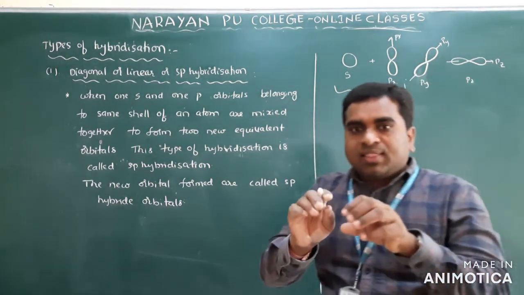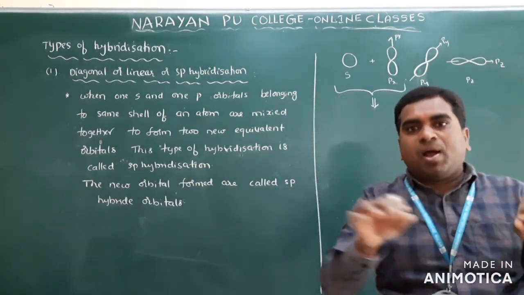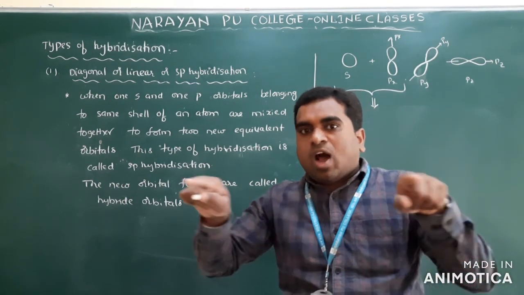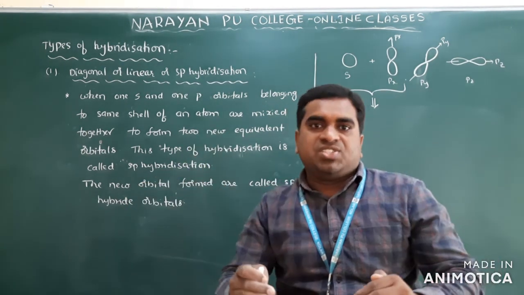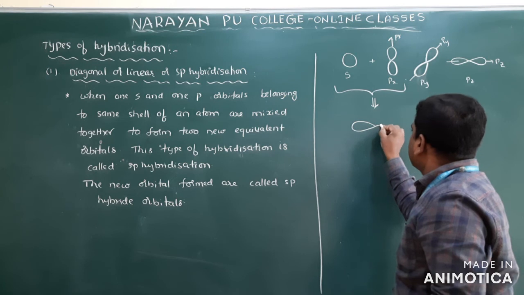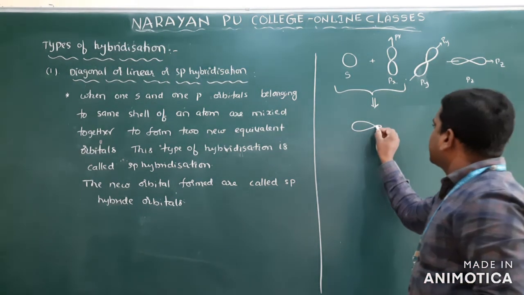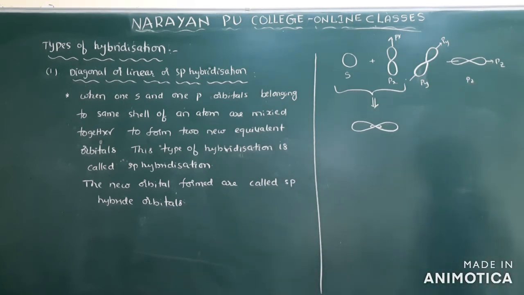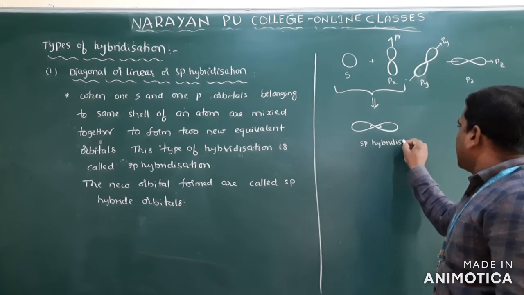How will they form? They form in a linear shape. Why? Because, as we mentioned previously, two bond pairs occupy positions in space so as to minimize repulsion and energy. Orbitals behave in the same way. This is how to represent the hybridized orbital, and another one is there. This will be called sp hybridized orbitals.